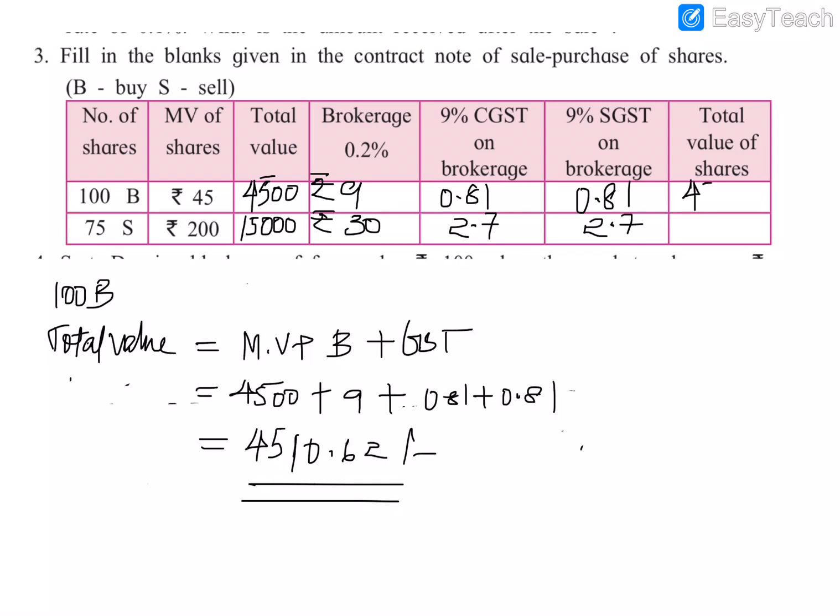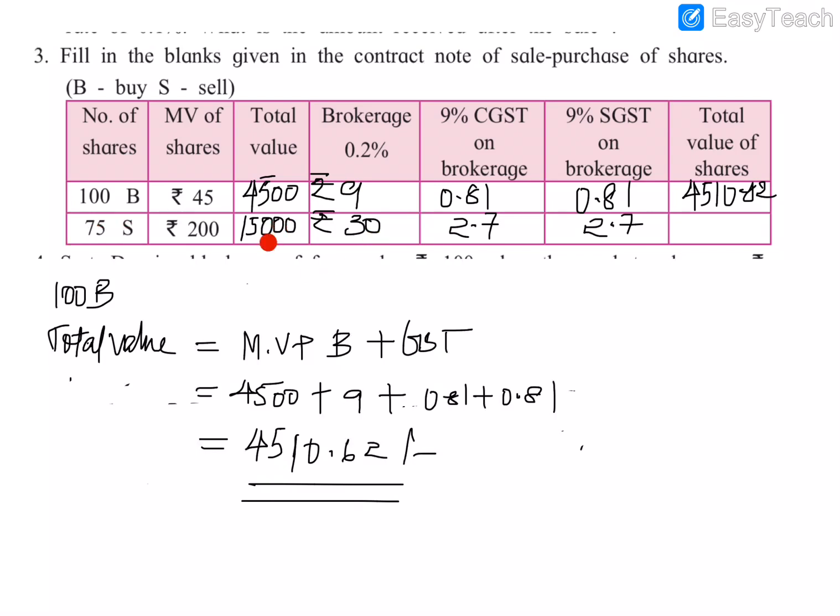So we can write it here, 4,510.62. How did I get this? I got this by adding the market value plus its brokerage. We are buying the shares, B stands for buying or purchase. So we need to add the brokerage: 4,500 plus the brokerage plus the 2 GSTs, 0.81 plus 0.81. Getting the total, I get 4,510.62. Now we will find the selling value of 75 shares.